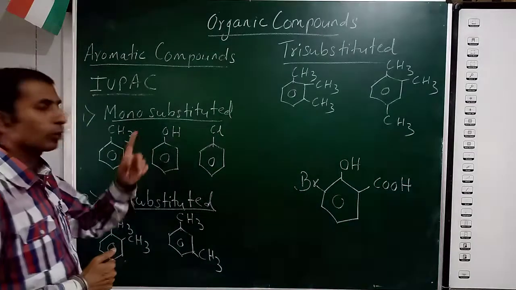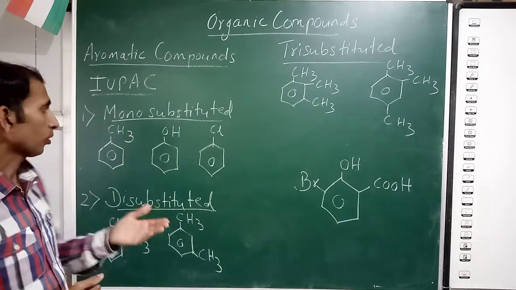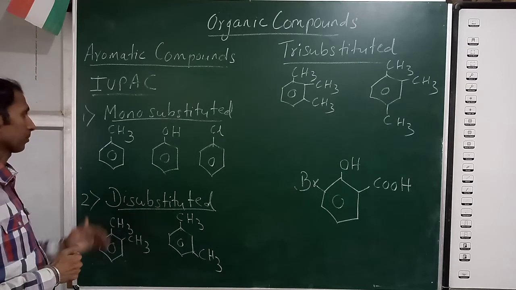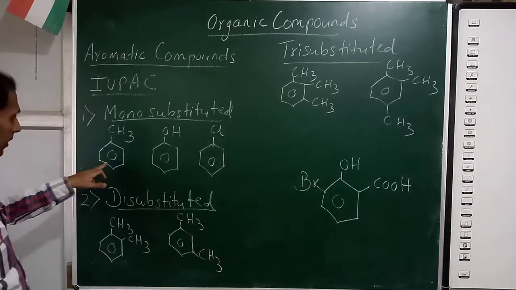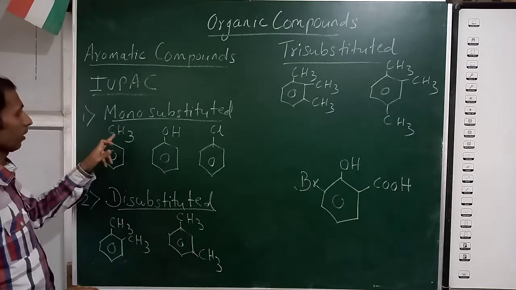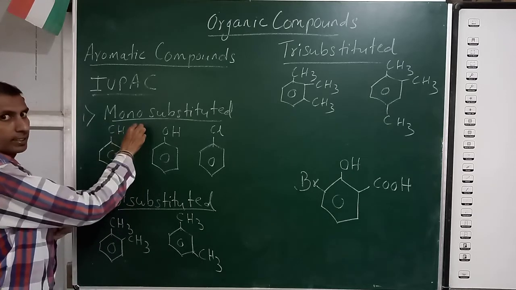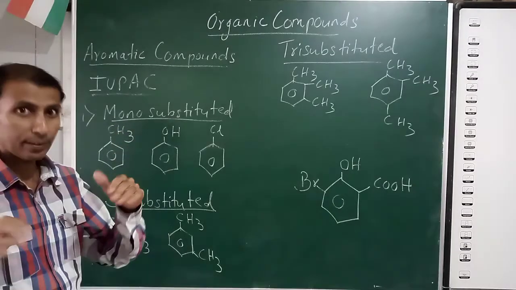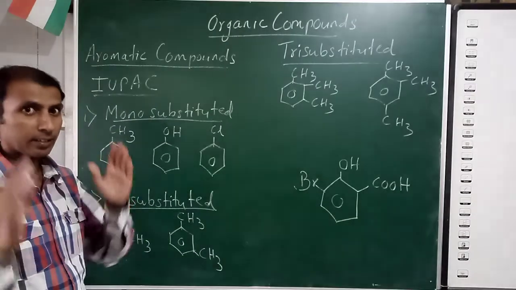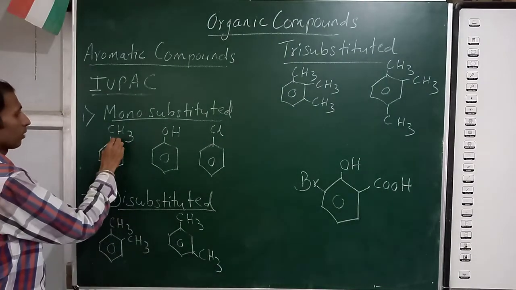Mono substituted means only one substituent or one functional group you will find on the benzene ring. Let us start with this first example here. Benzene ring is there, aromatic compound. Methyl group. This group already you know that this is the methyl group. All the tables I have told you to revise. 5 to 6 tables you have written and I told you to keep in mind. So methyl group, so you start numbering from here only.